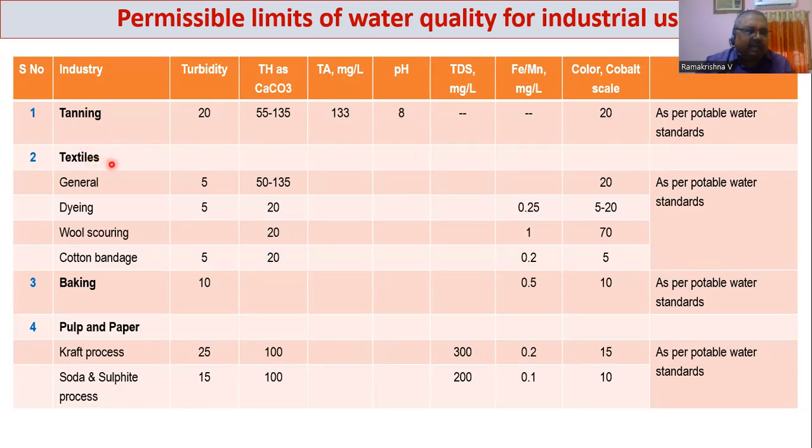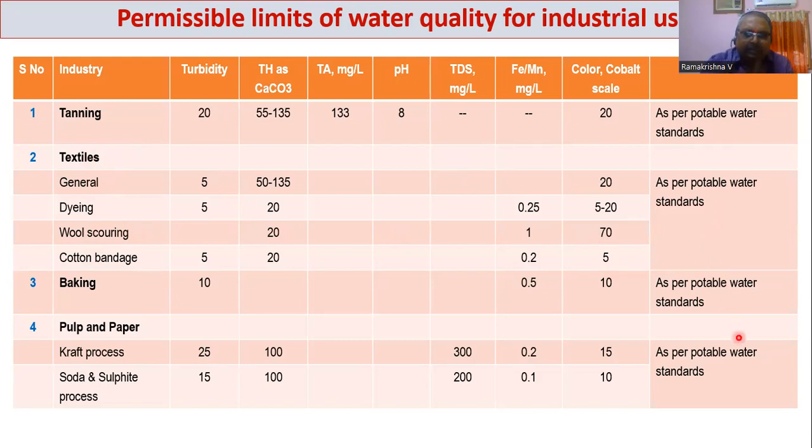In textiles, there are different options under textile making. You have the general method, and then the dyeing section, and then wool scouring, cotton bandage. Here also the permissible limits are given. Other than whatever is prescribed here, the remaining parameters must be as per potable water standards.